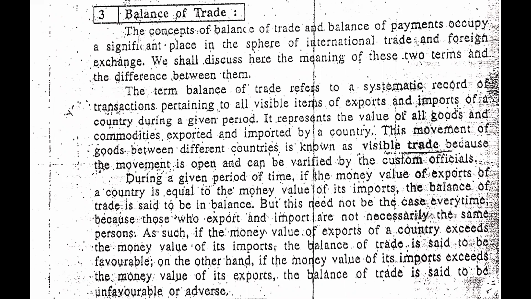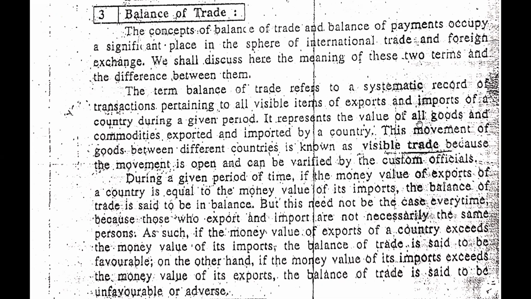Whatever transactions we have done, whatever trade, whatever import and export we have done, we will record all the transactions of physical goods which we have imported or exported. When we record all the transactions of import and export of visible items, we say that it is our balance of trade. The term balance of trade refers to a systematic record of transactions pertaining to all visible items of export and import of a country during a given period, say one year.